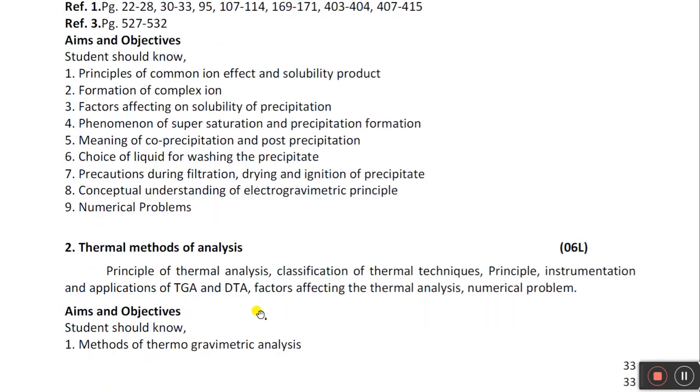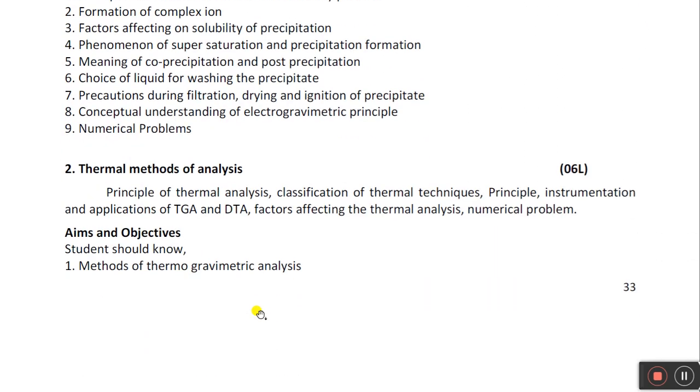Now let us move to the next, thermal method of analysis. When we heat any molecule, then it undergoes decomposition such as weight loss, molecular changes, like this. So we are going to see the effect of temperature on the molecules and on the sample weight. So we have these 3 techniques: thermogravimetric analysis, differential thermal analysis, what are the factors affecting the thermal analysis, and some numerical problems. Okay, a simple and very easy topic.